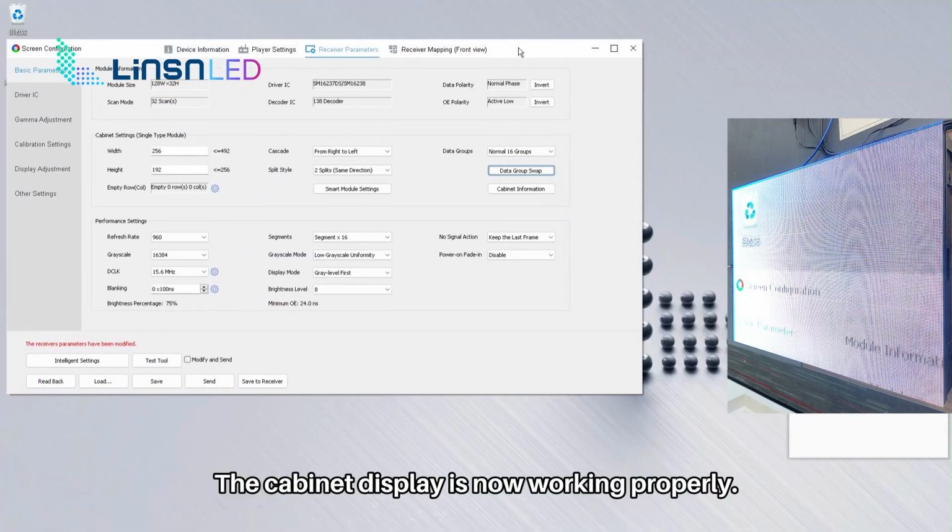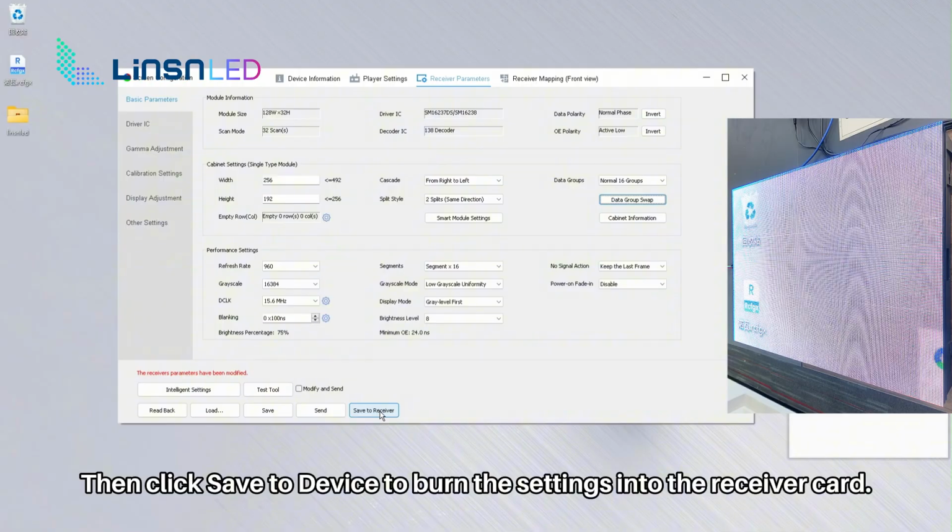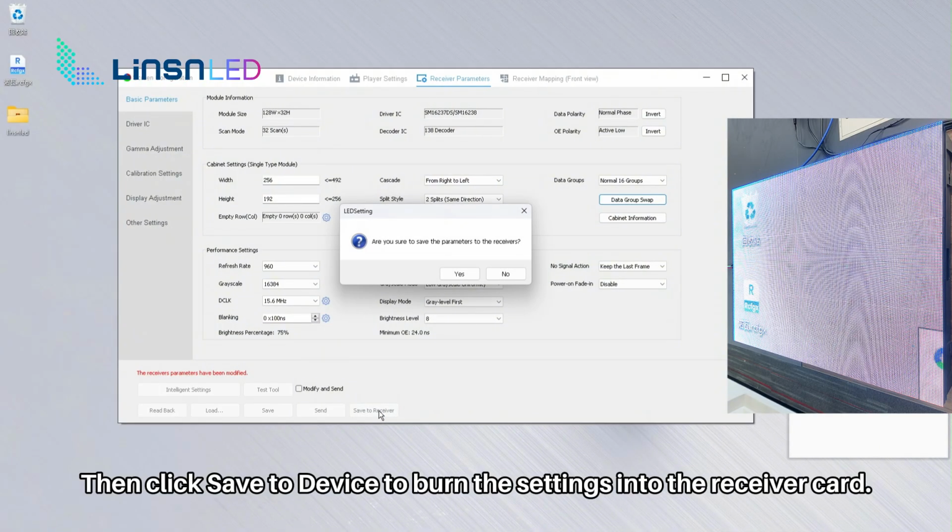The cabinet display is now working properly. Then click Save to Device to burn the setting into the receiver card.